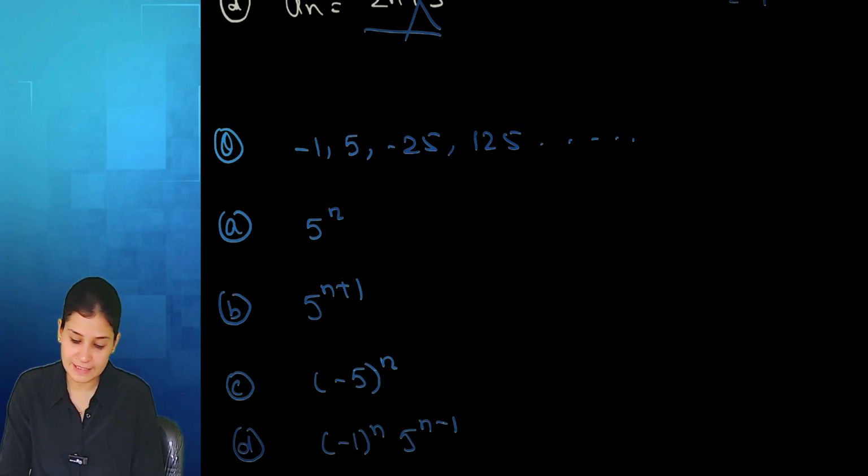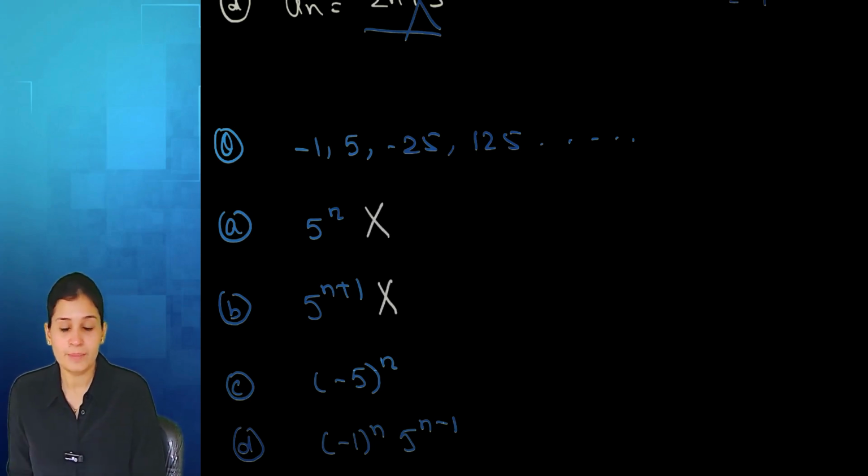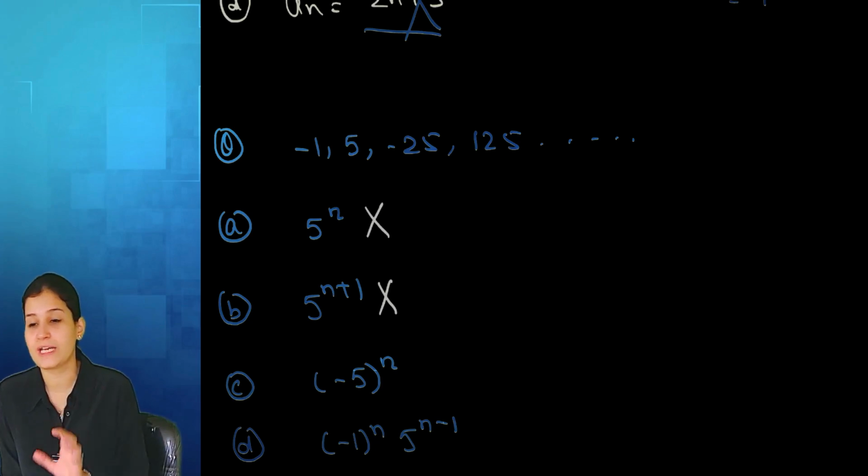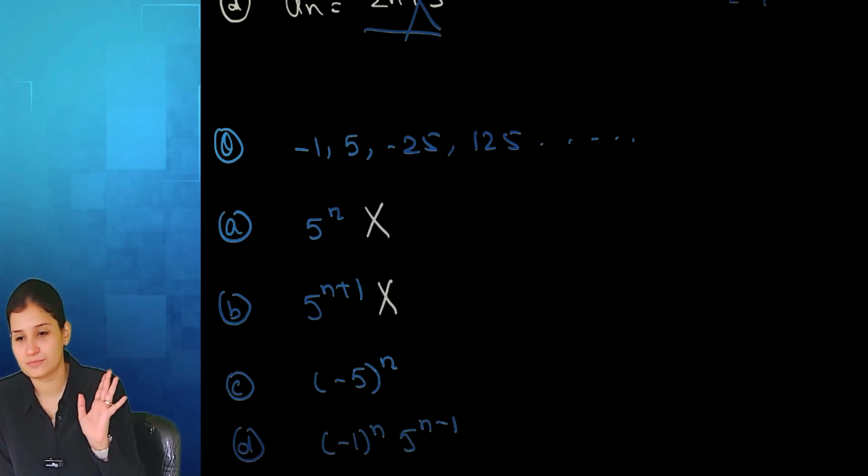So automatically A and B are incorrect because no matter what I put in option A and B, it will not give me a negative value for sure.